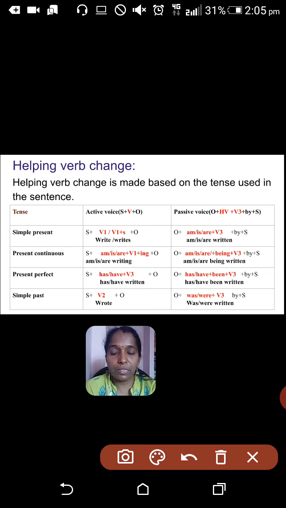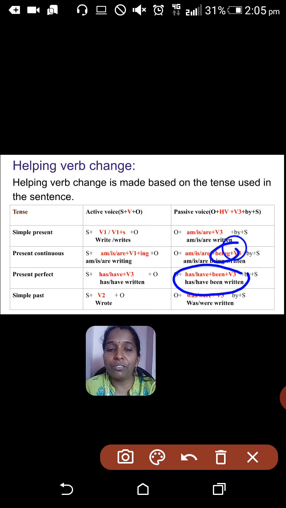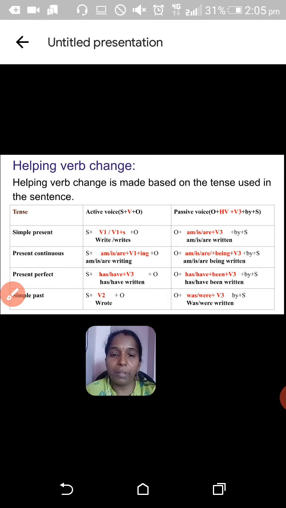Okay. Then present perfect tense. If the given verb is in present perfect tense, that is has or have plus V3 is used. Has written or have written, that should be changed as have been written or has been written. So in continuous tense we are adding a new word in passive form, that is being. In perfect tense we are adding a new form, that is been.